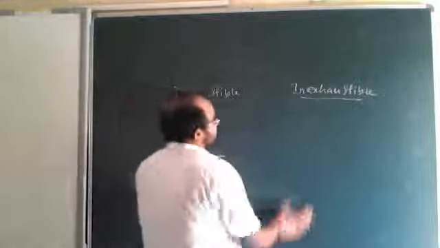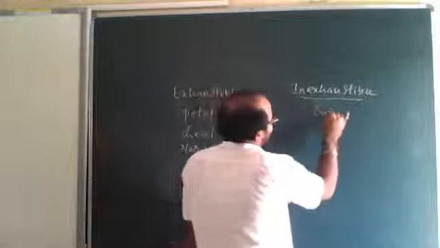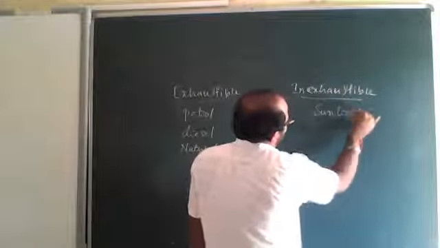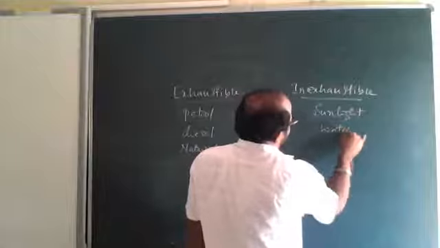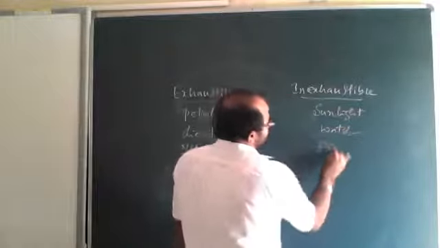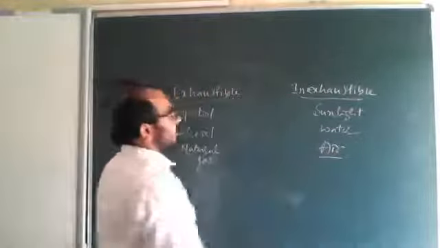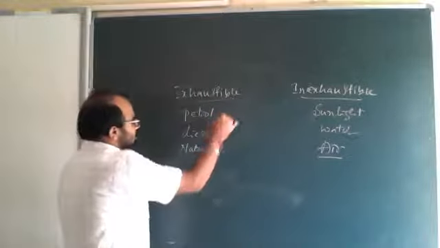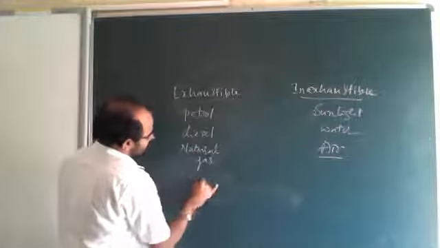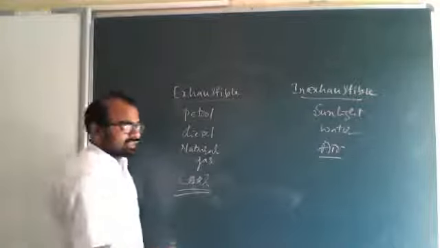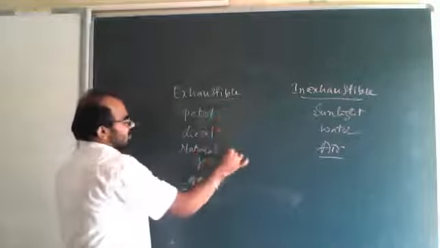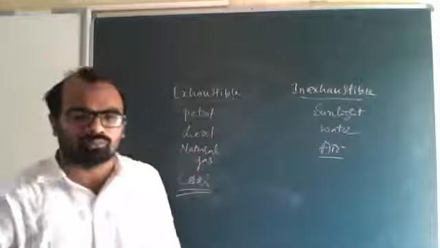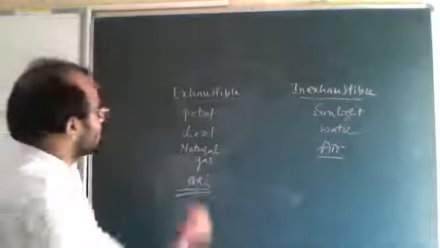So inexhaustible means sunlight, water, air. These kinds of resources are inexhaustible. After that we study petrol, coal. Here we study mainly coal and petroleum. Coal is our main content. And in petroleum, we study petrol, diesel, natural gas, bitumen, paraffin, kerosene.